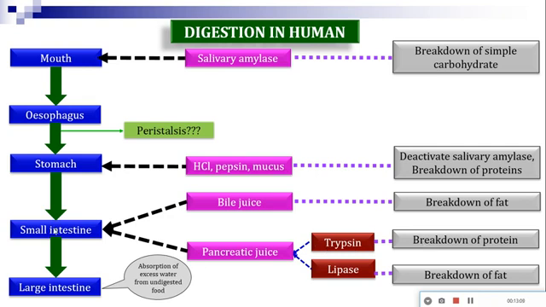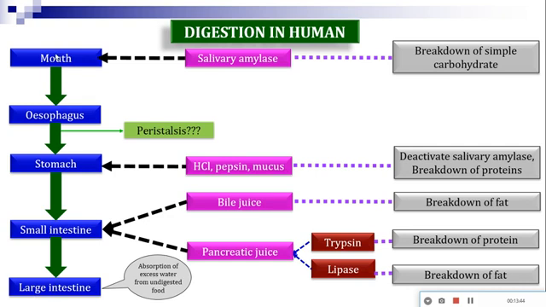Then the undigested food particle from the small intestine comes to the large intestine. The large intestine does not have any role in digestion, because all the nutrients have already been digested. The only function of the large intestine is to absorb excessive water from the undigested food. That means the large intestine resists the loss of excessive water from the body. Ultimately the undigested food becomes solidified and is released through the anus.